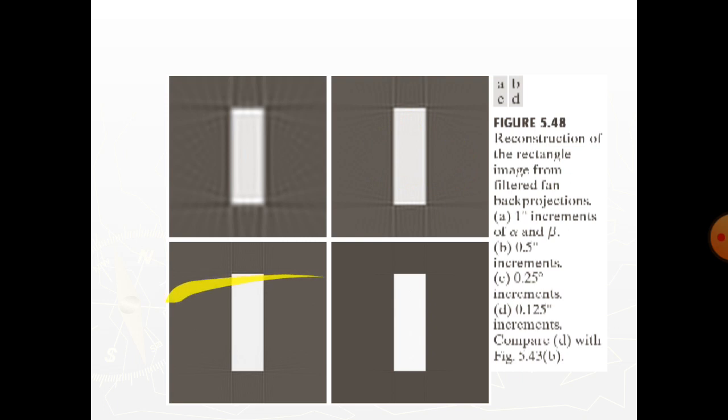This figure shows that even with angle increments of 0.25 degree, the reconstruction is still not as good as figure B. We have to use angle increments on the order of 0.125 degree before the two results become comparable, as shown here.